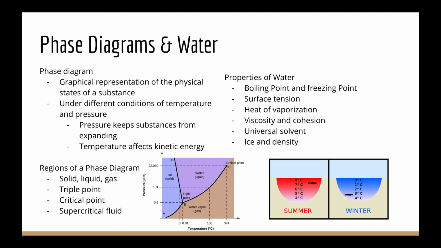First and foremost, what is a phase diagram? Well, a phase diagram is a graphical representation depicting the physical states of a substance under different conditions of temperature and pressure. So why specifically are temperature and pressure chosen?